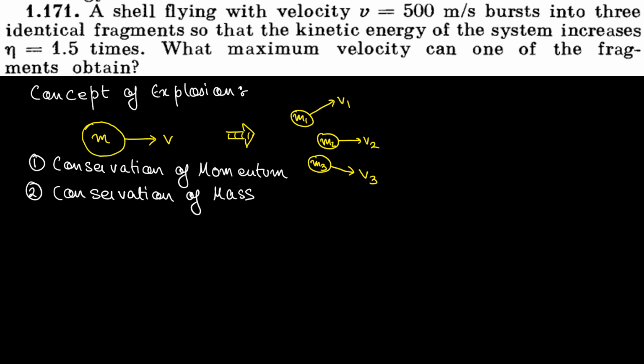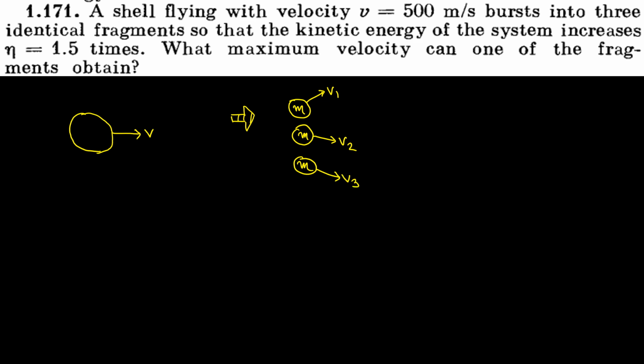Now in this question, a shell that was moving with 500 meters per second exploded into three equal pieces. That means the masses of all three particles are the same. m1 is moving with v1, m2 with v2, and the third mass with v3.